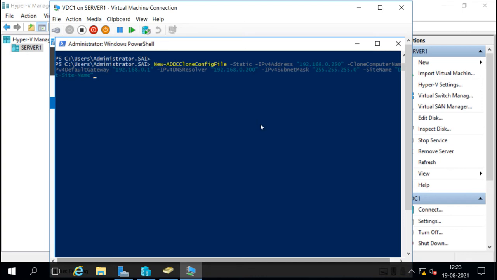So I have given this command. Now what will this command do? It will generate the clone config file, and that file will be an .xml file, and that file will help this machine to do the cloning.